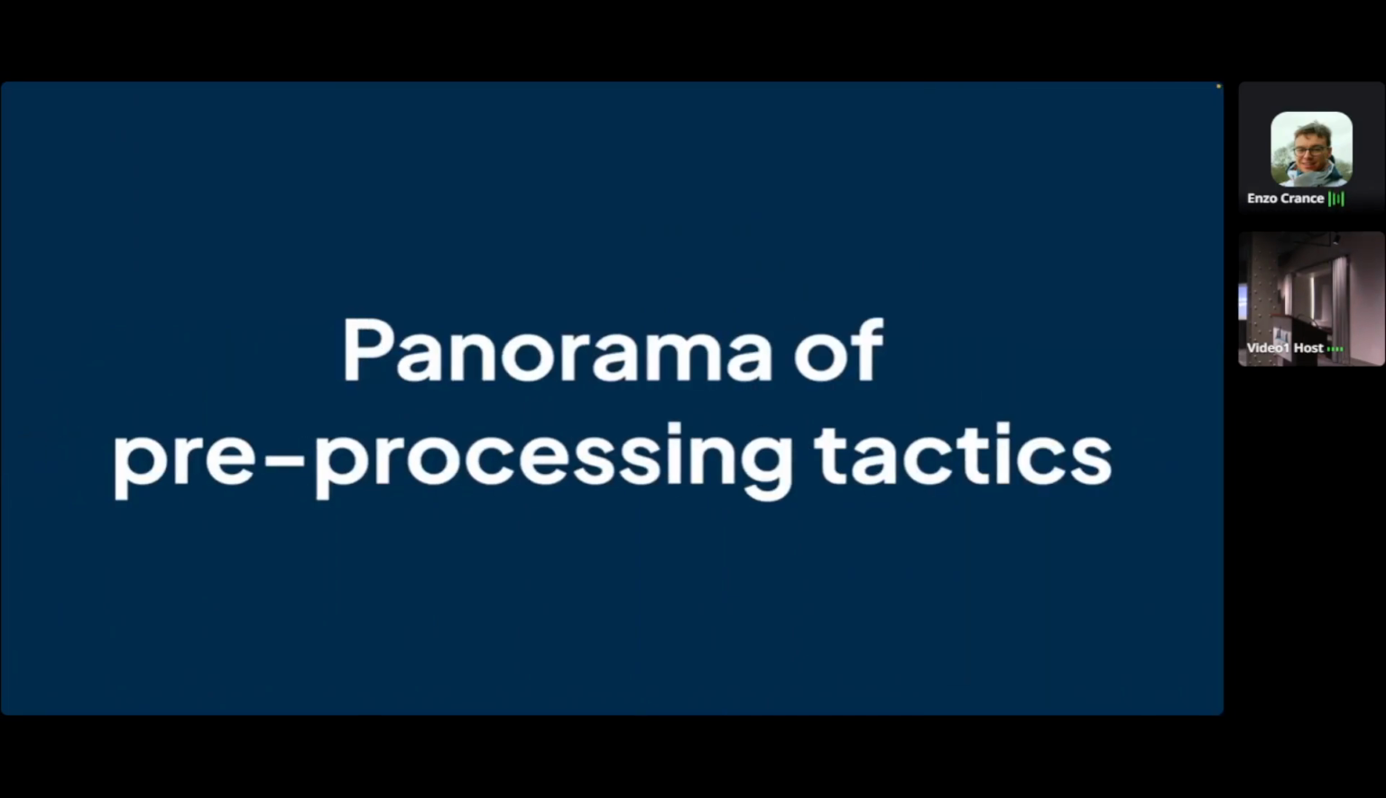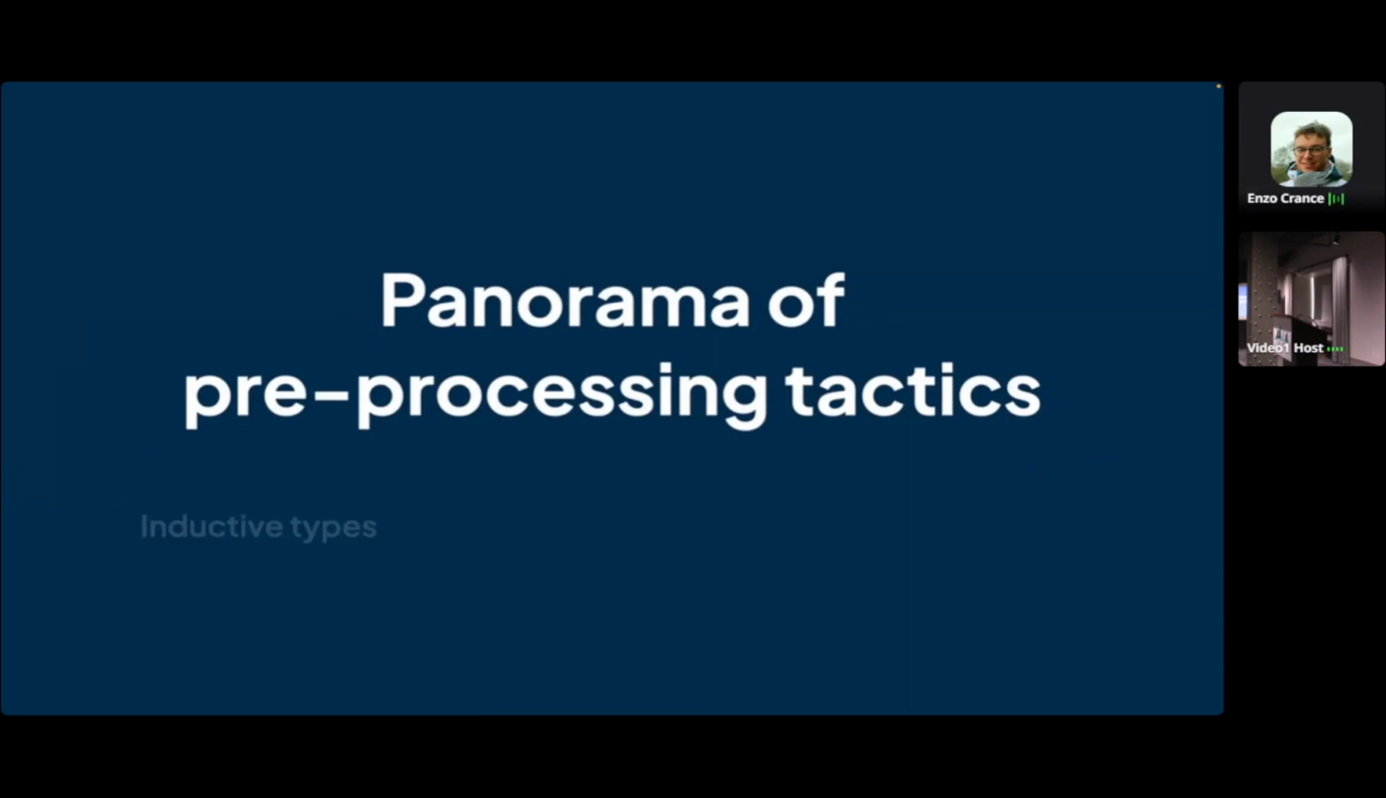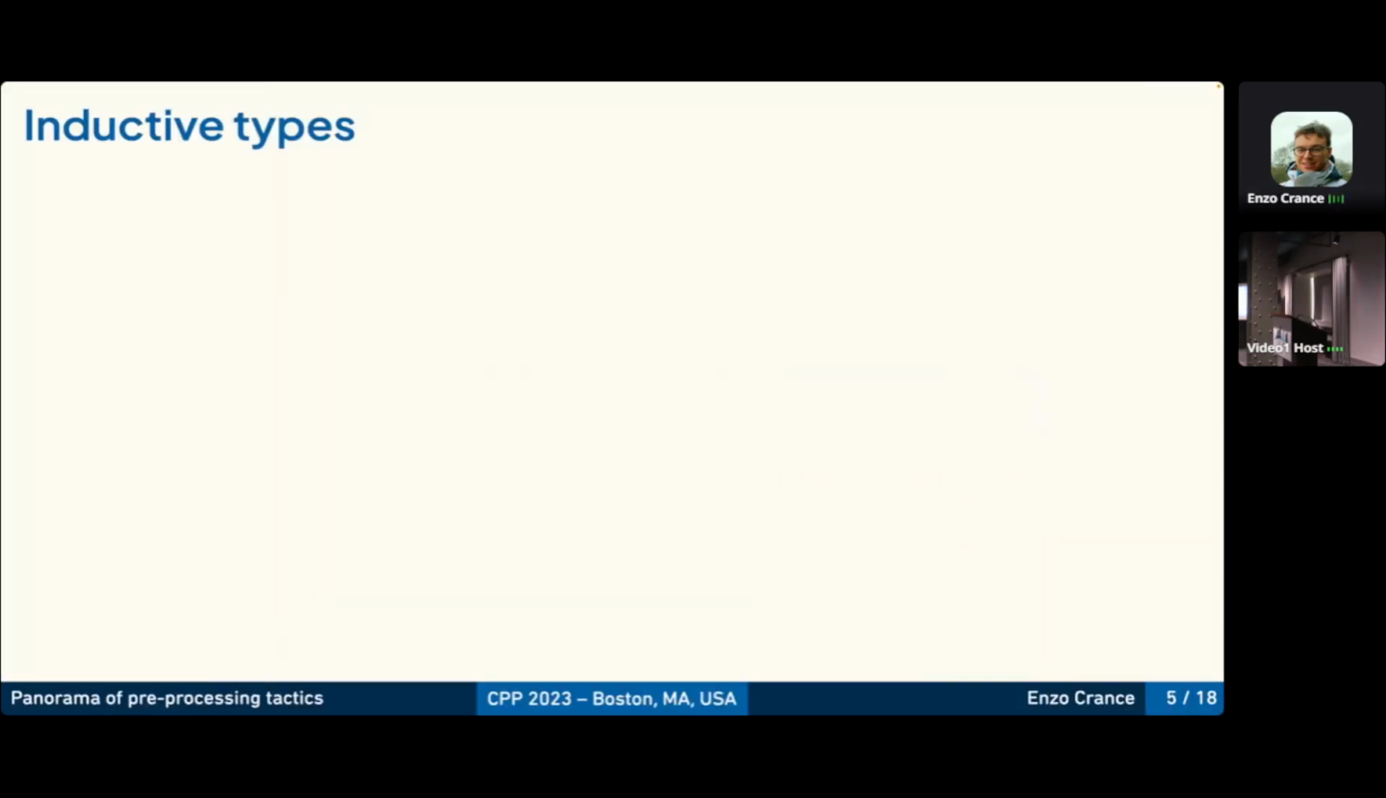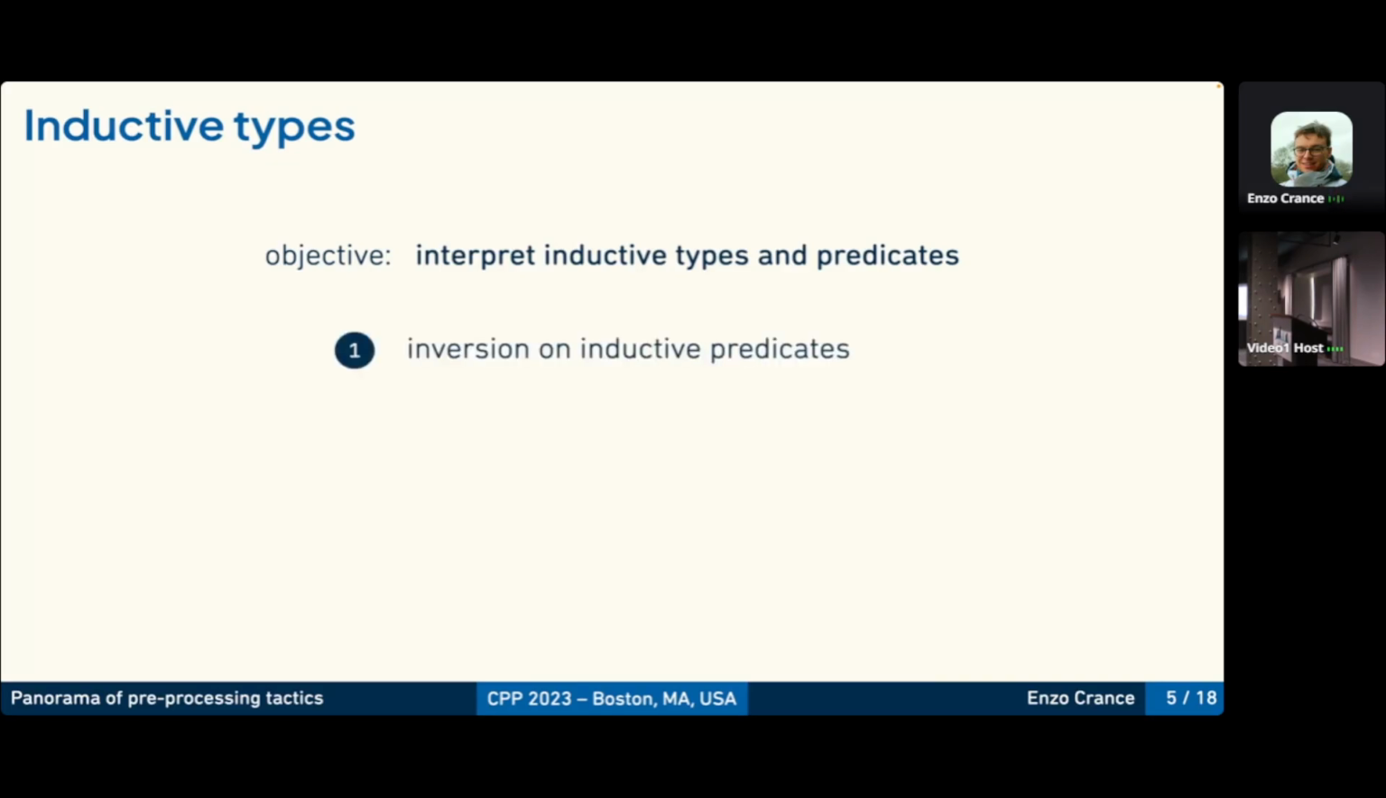So I will present the preprocessing tactics. We have three kinds of them: the ones for inductive types, the ones for handling symbols, and the ones targeting first order. So let's talk about inductive types. For inductive types, the objective is to interpret them and interpret inductive predicates as well. So we can do an inversion on inductive predicates.